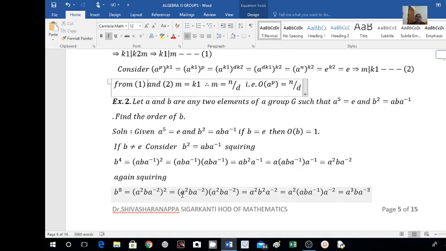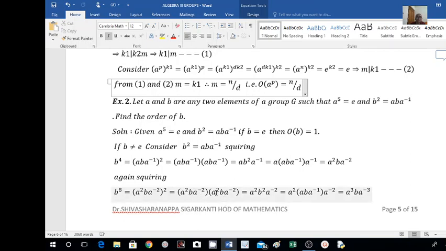This is equal to A square B A raised to minus 2 into A square B A raised to minus 2. Again I will combine these two by associative law. This is A square, and this is A square inverse. A raised to minus 2 means it is nothing but the inverse of A square. And combine these two, this will yield identity element E. Then in between what I am getting is B, these two elements give E, and this is B.